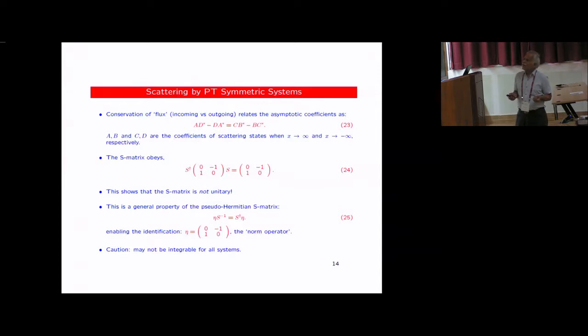This kind of condition was there; in optics, people had written this down, and in condensed matter it was observed in 1997 by Binakar and co-workers in certain systems. But here, it arises explicitly because of this conservation law which comes out of the system. Now, you will find that the S matrix is not unitary, but it is Hermitian. So from here, when the energy eigenvalue is real, you can also find the so-called eta operator, which is the norm.